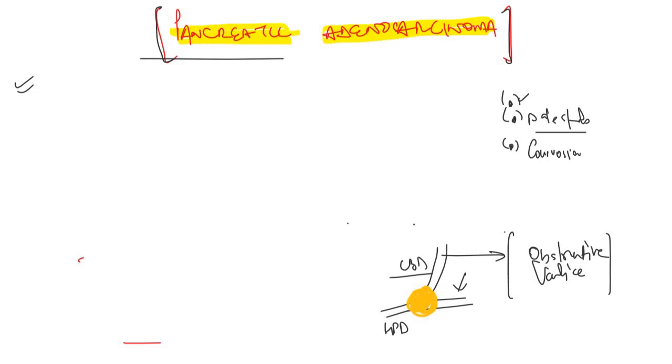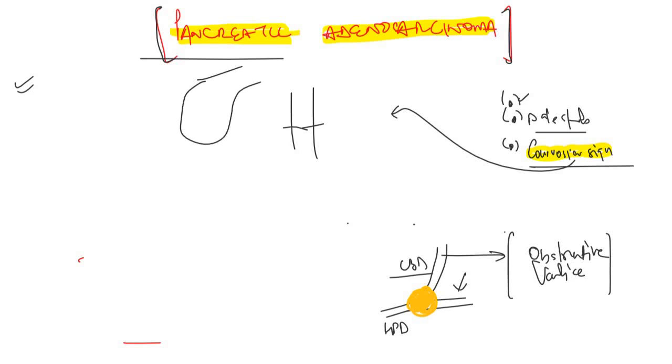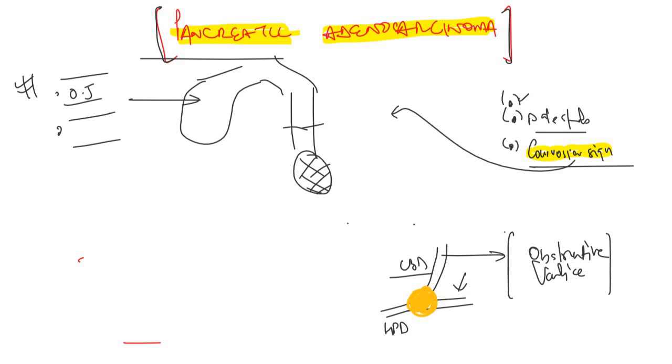Now what is this Courvoisier sign and why was I so concerned about it? Normally in case of obstructive jaundice, let it be due to gallstones or biliary strictures or something like that, the gallbladder is usually not palpable. But when there is something like CA head of pancreas, in that case the gallbladder becomes palpable. So if there is a person, especially an elderly person, coming with obstructive jaundice and palpable GB, then we are sure that this is a case of pancreatic adenocarcinoma.